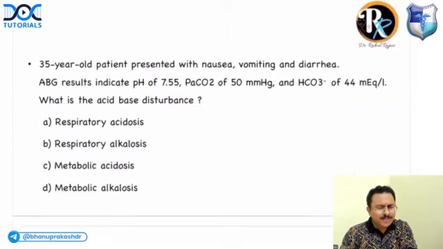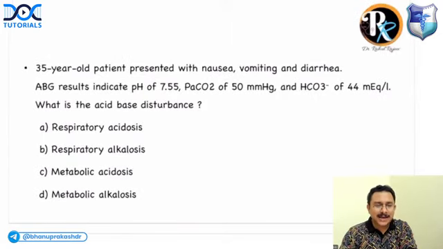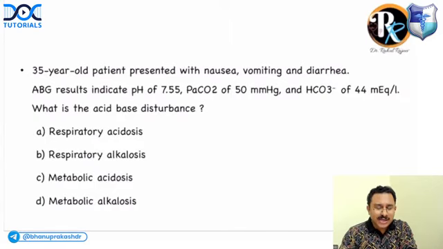Next, a simple question on acid-base balance. A 35-year-old patient presented with nausea, vomiting, diarrhea. ABG results indicate a pH of 7.55, PaCO2 of 50, bicarbonate of 44. What is the acid-base disturbance?